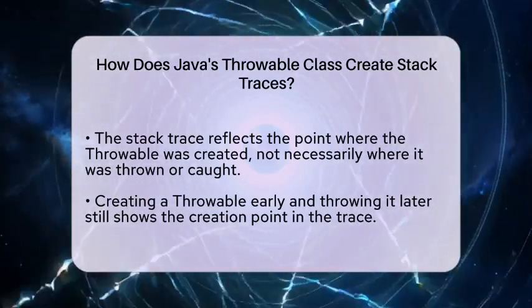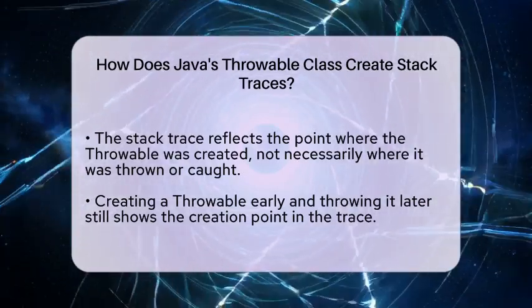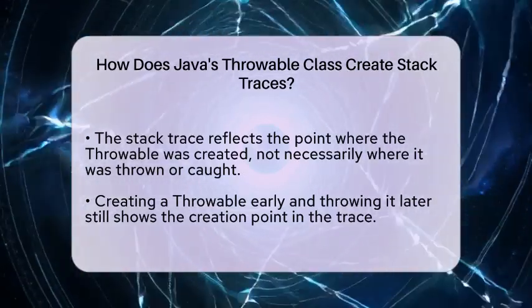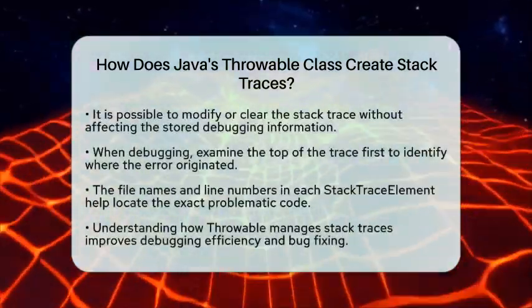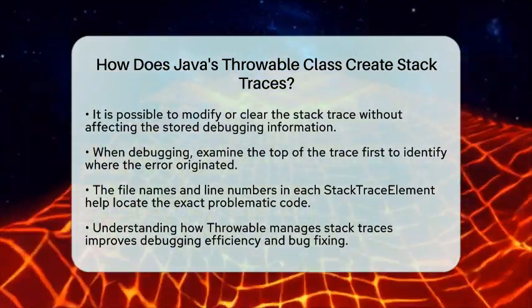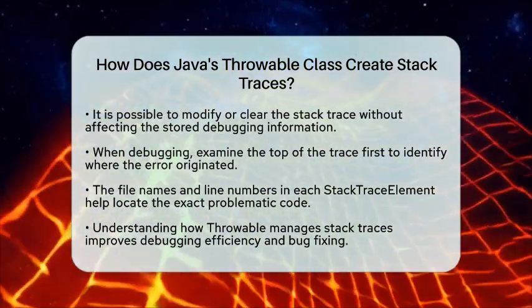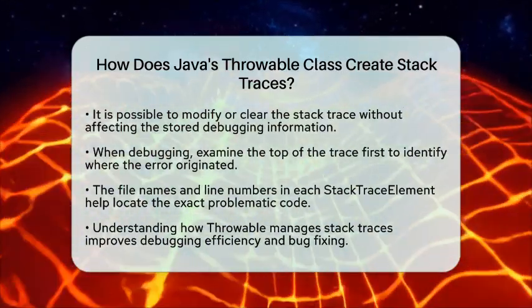You can also modify or clear the stack trace, but doing so does not change the internal data stored in the throwable object. This preserves the accuracy of the debugging information. To use this information effectively, always check the top of the stack trace first, as it shows where the throwable was created. Then, follow the sequence down to see how the error propagated through your code.